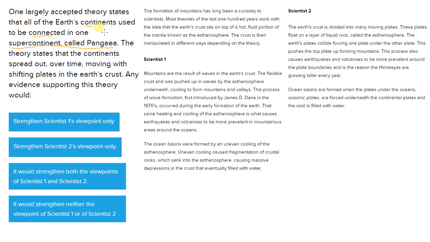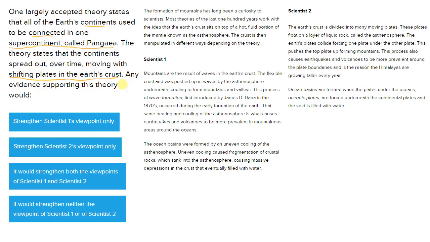So the continents were connected into a supercontinent, and it states that the continents spread out over time, moving with shifting plates in the Earth's crust. So it gives us this theory that all of the continents were connected in Pangaea, and that they spread out over time because there are plates in the Earth's crust that these continents were attached to. And it asks us about that.